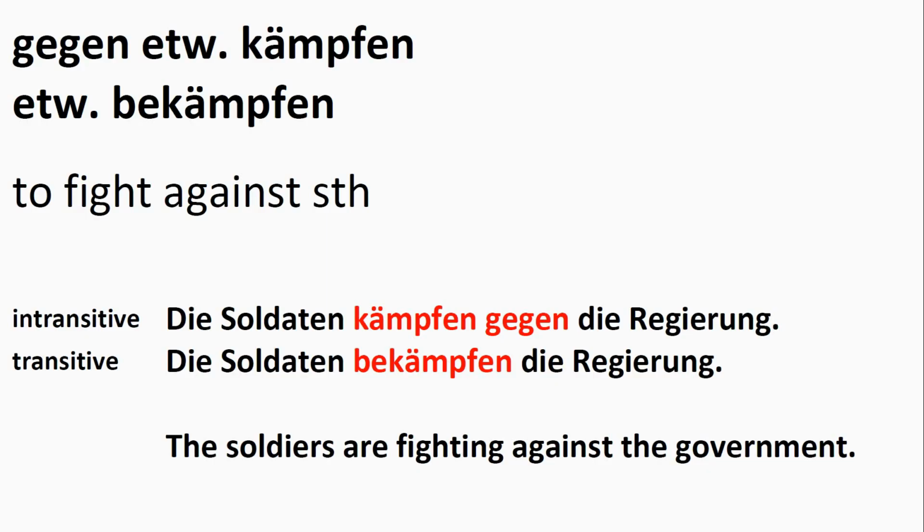Here is our first example. We have a pair of verbs. The first one is kämpfen, the second one is bekämpfen. Kämpfen is intransitive, which means it doesn't take a direct object. Bekämpfen is transitive, it does take a direct object. It means to fight against something.